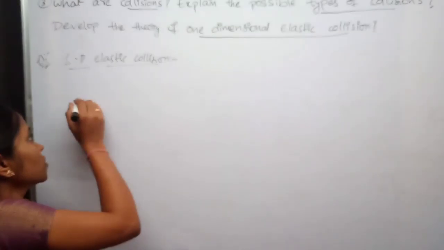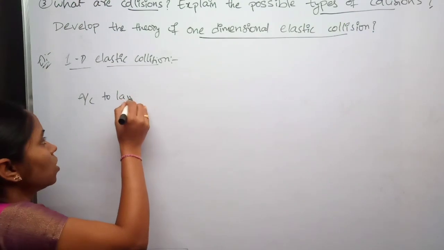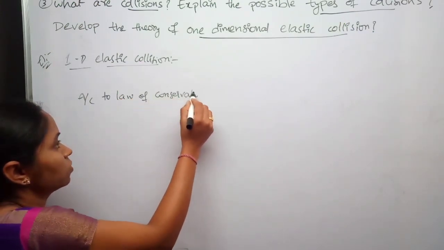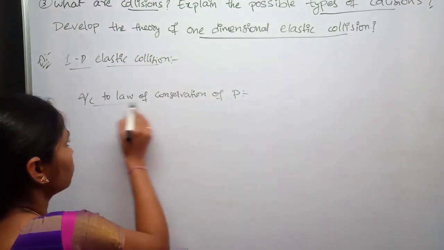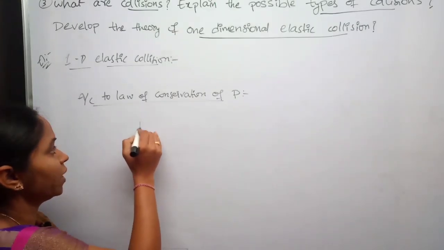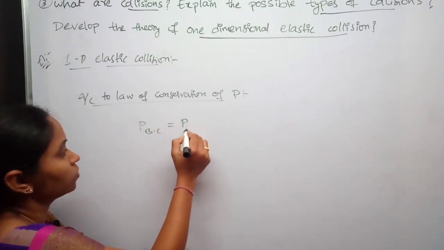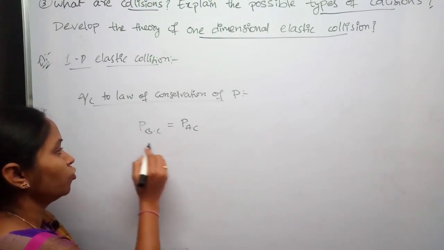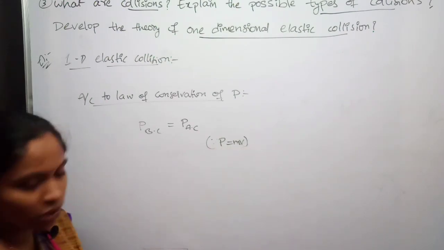According to law of conservation of momentum, the momentum before collision is equal to momentum after collision. Momentum is P equals mass into velocity.